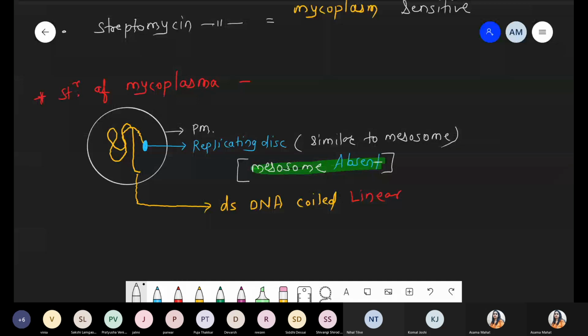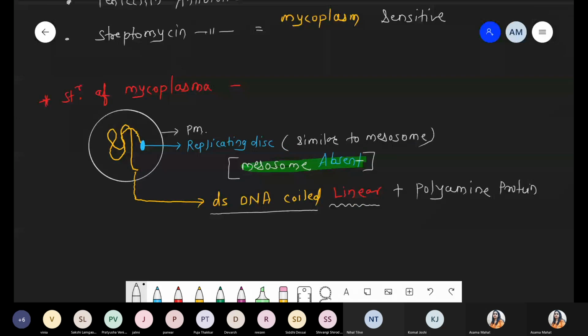Along with that, there is a presence of polyamine proteins having positive charge. So double-stranded DNA coil structure, but these are not circular, these are linear. And definitely DNA has a negative charge. So for compaction, for packaging, we require some positively charged protein.